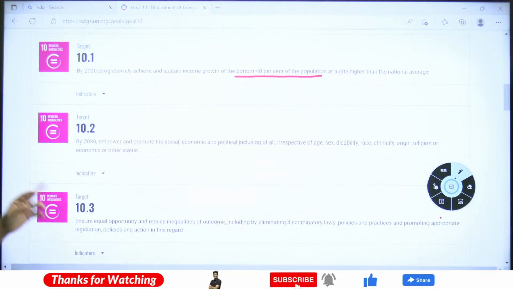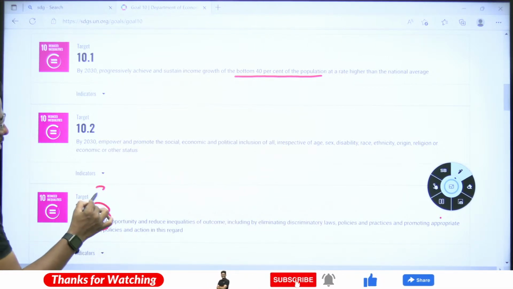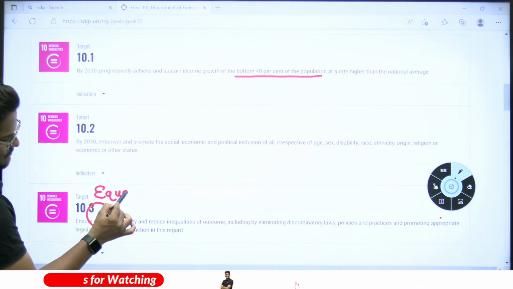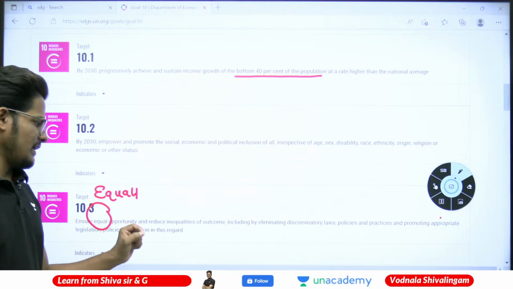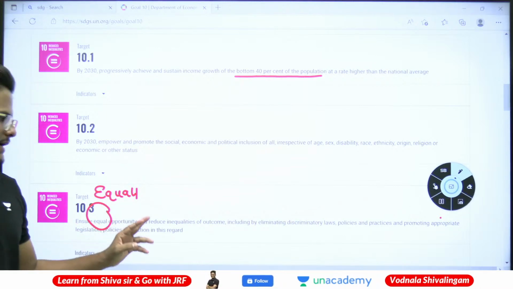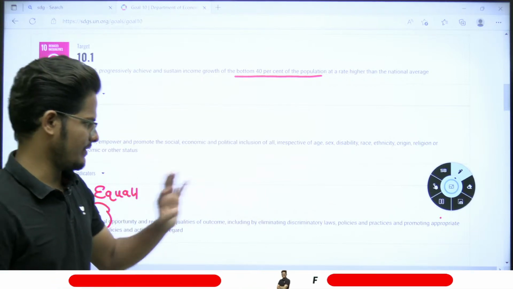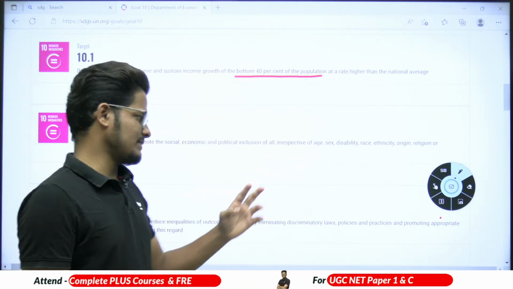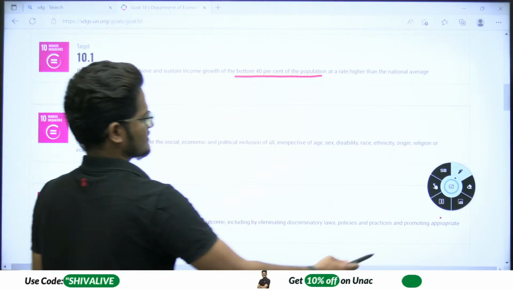Next one is to ensure equal opportunity and reduce inequalities of outcome, including by eliminating discriminatory laws. If any acts are there, we need to remove them, along with policies and practices, and promote appropriate legislation and action in this regard.